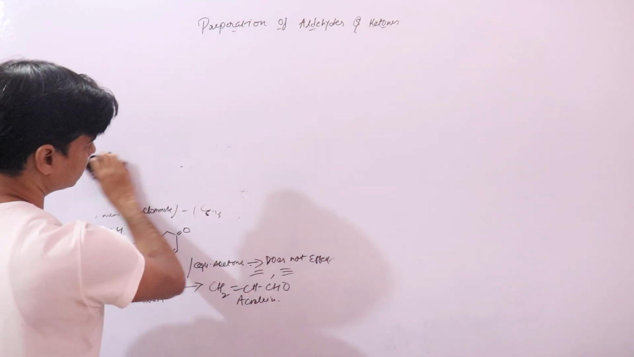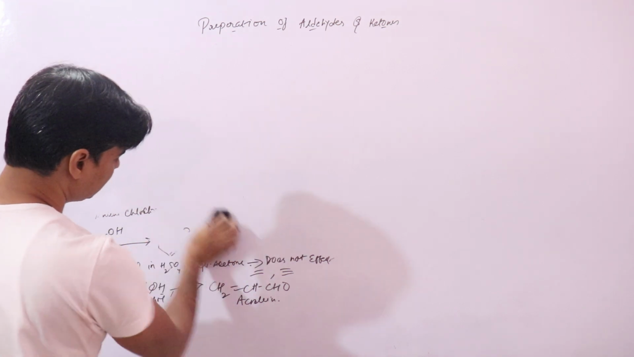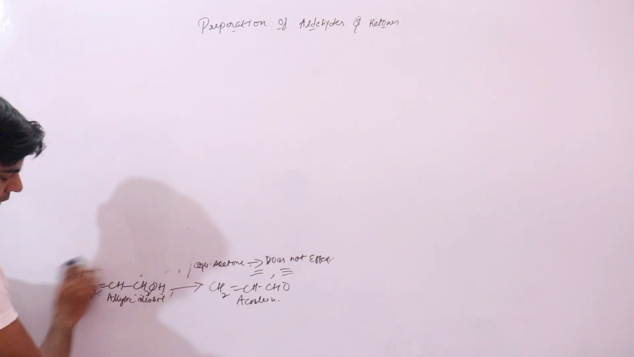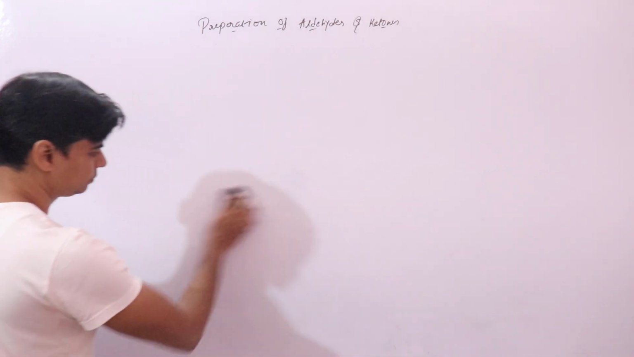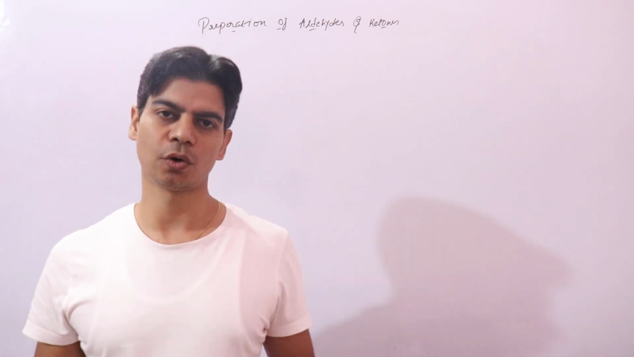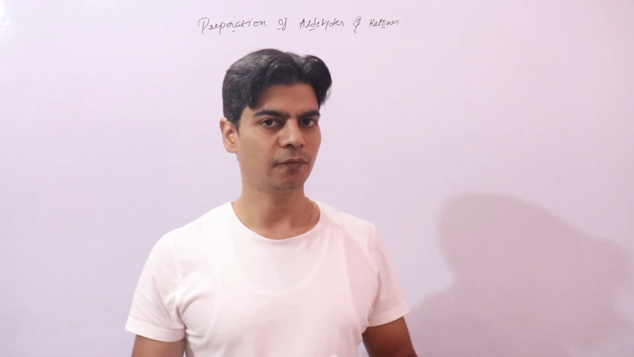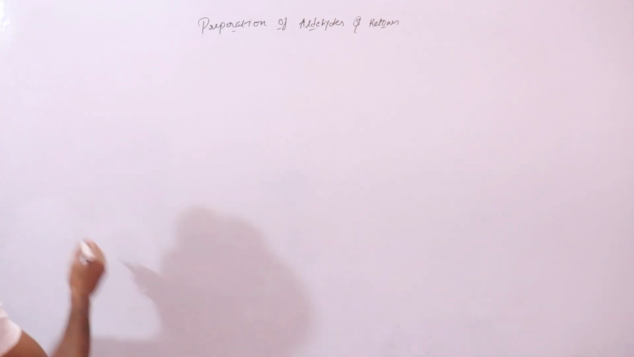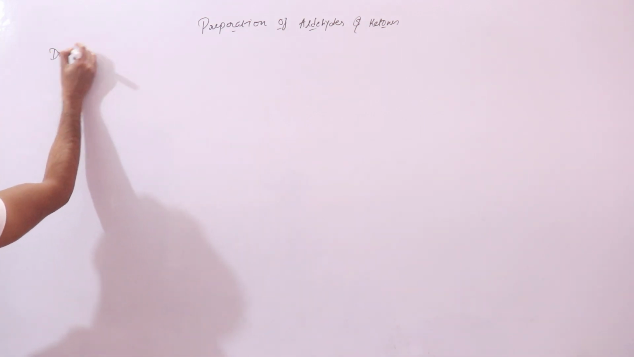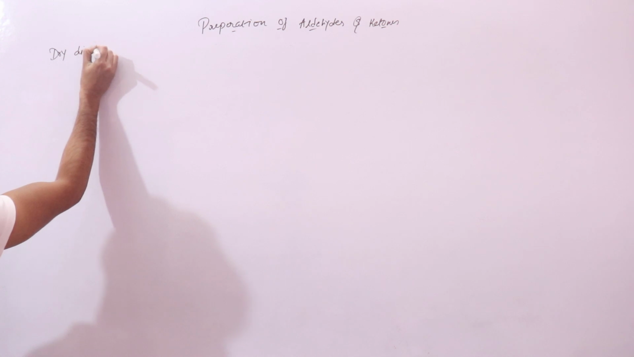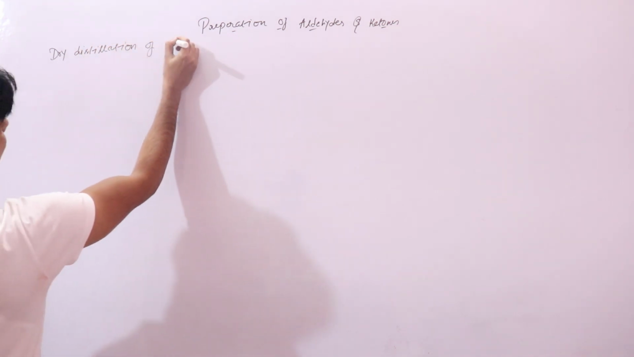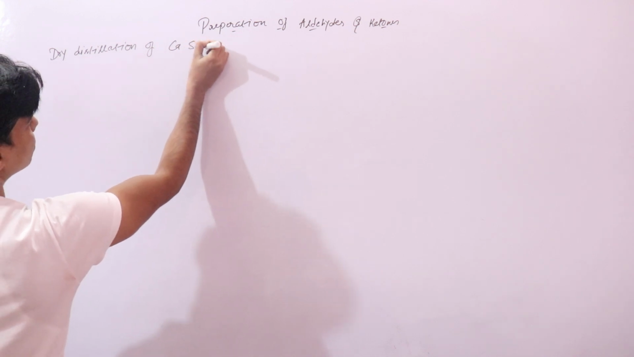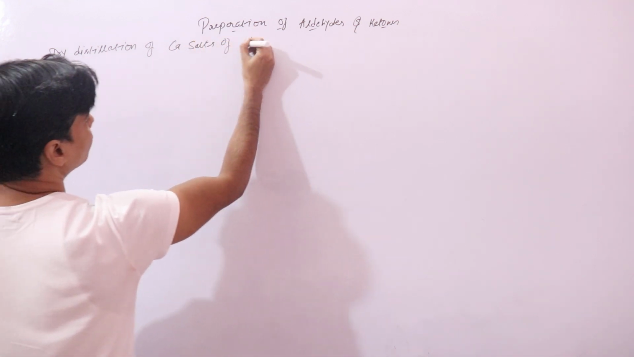So now let's see how to prepare aldehydes and ketones from your carboxylic acids. We do dry distillation of calcium salts of fatty acids.